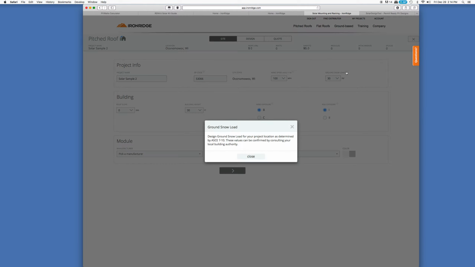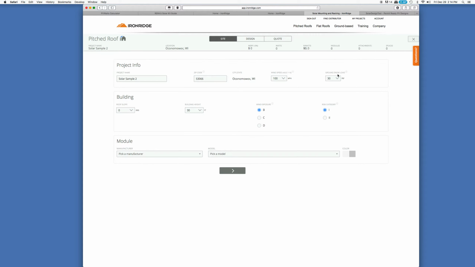Ground snow load. This is the correct snow load in my area. I did confirm that. But make sure to double check that. If you live maybe like in the mountains or on the east side of the Great Lakes, a place like Buffalo, New York, there's certainly a wide range of snow loads out there. Snow can potentially add a lot of weight onto a photovoltaic system, so it's important to design the system to be able to support that weight as necessary. In my area, 30 pounds per square foot.